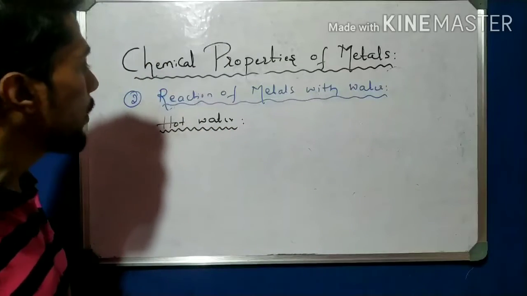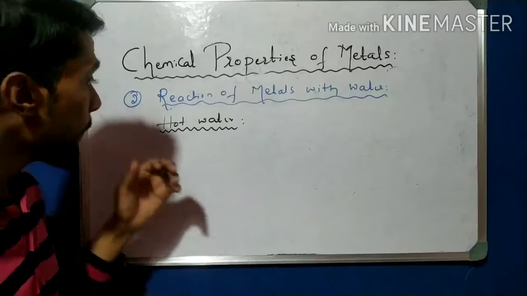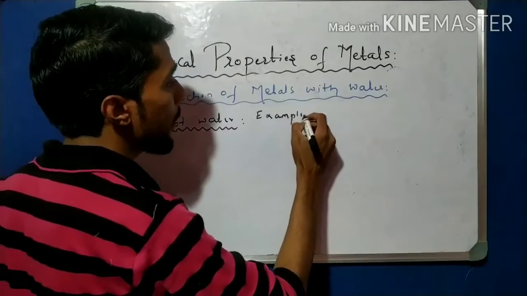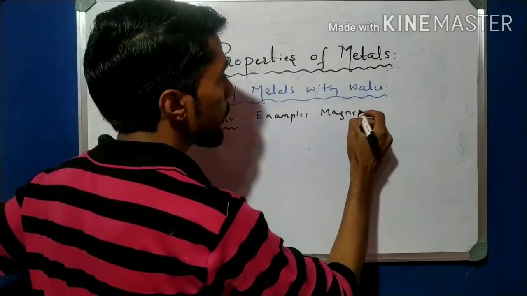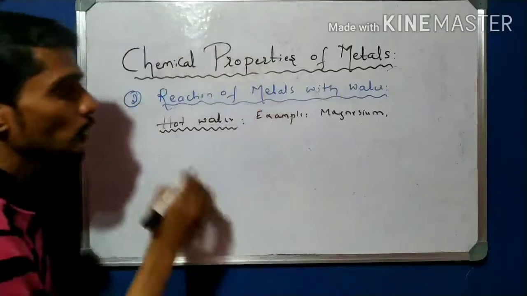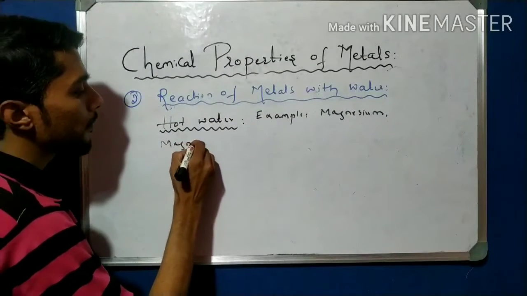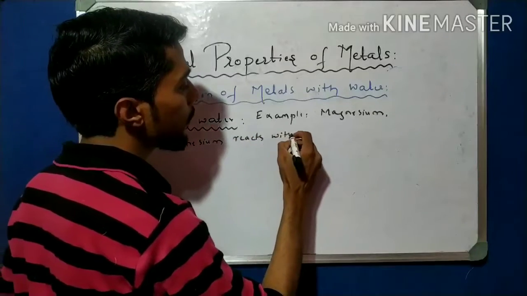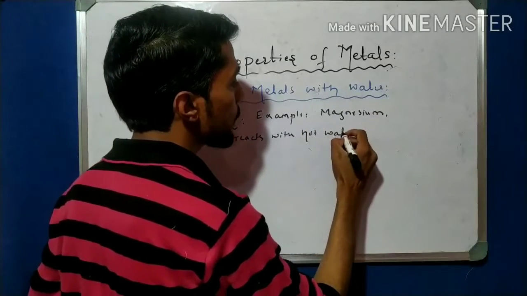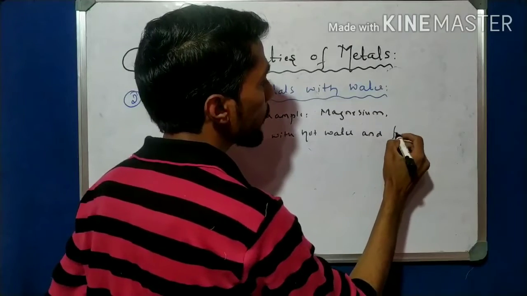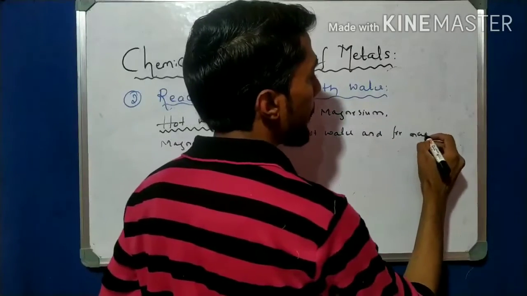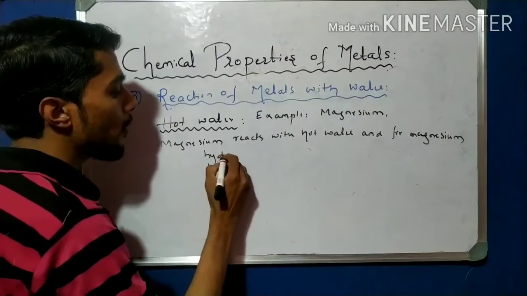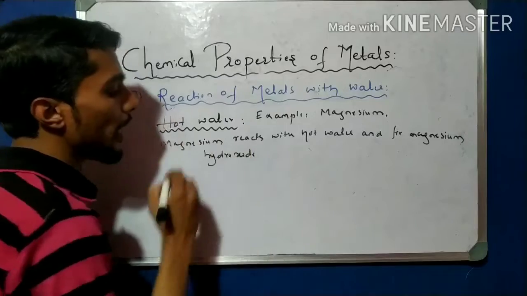Hot water. So now let's see about hot water. An example of a metal which reacts with hot water is magnesium. Magnesium reacts with hot water and forms magnesium hydroxide.